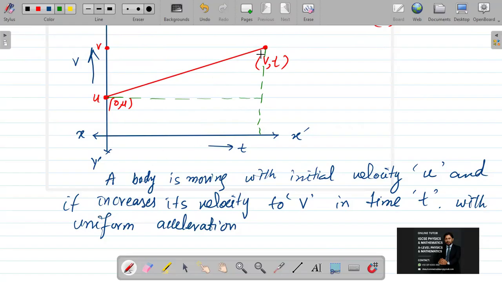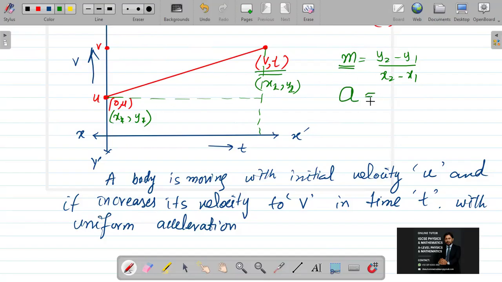If I say to you, go with these vertices, this is your x1, y1, this is your x2, y2, and calculate its gradient, you know the formula, m is equal to y2 minus y1 over x2 minus x1. I know that the gradient of the speed time graph gives me acceleration.